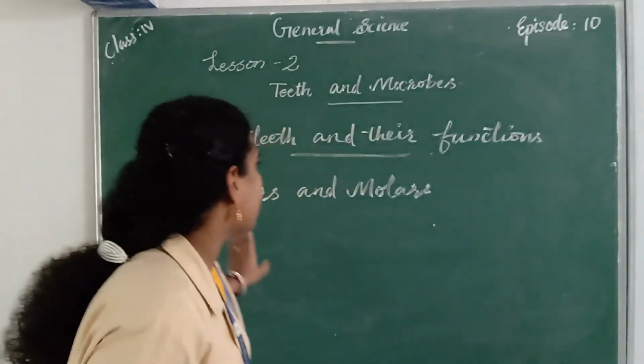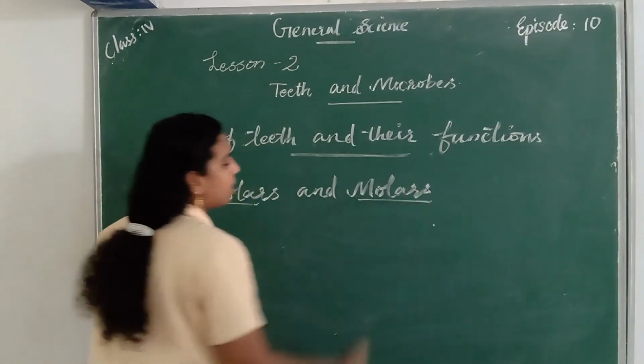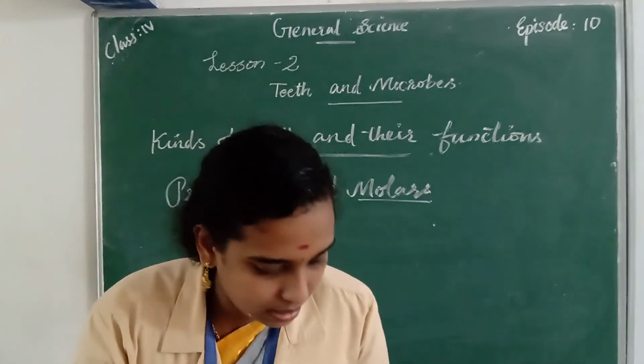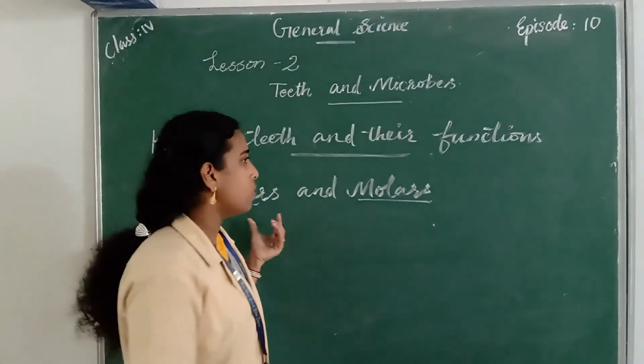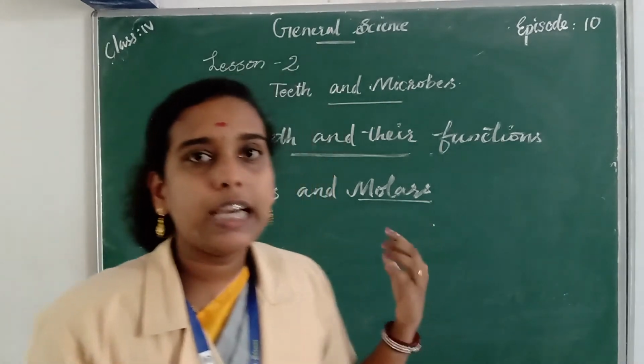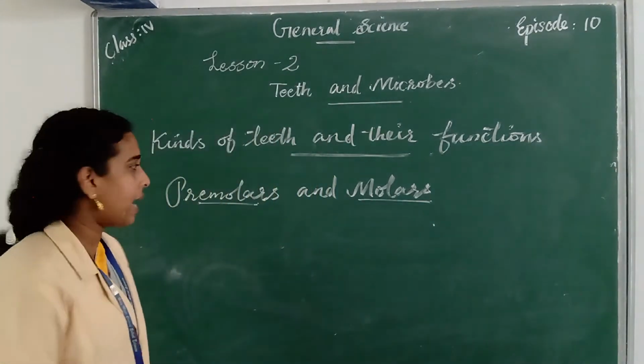They are known as crushing and grinding teeth. These are crushing teeth and these are grinding teeth. They are called crushing and grinding teeth because they help to crush or grind the food items that we eat.